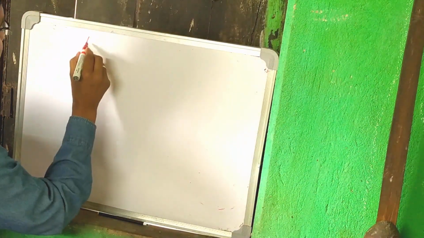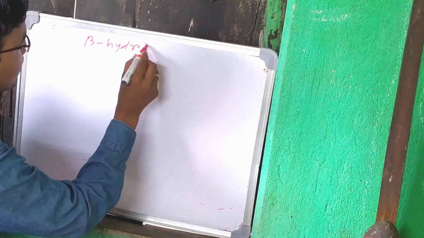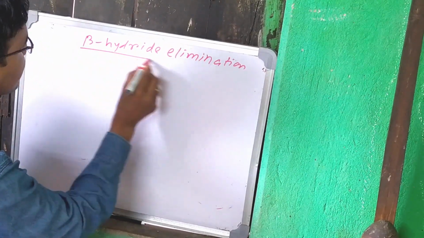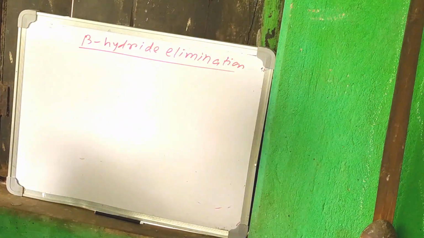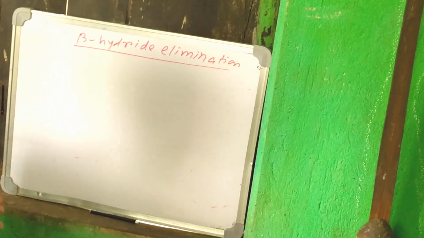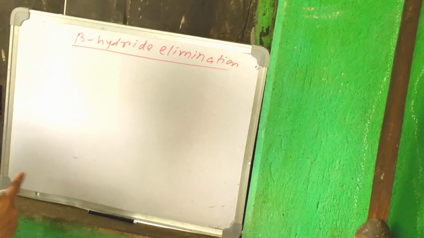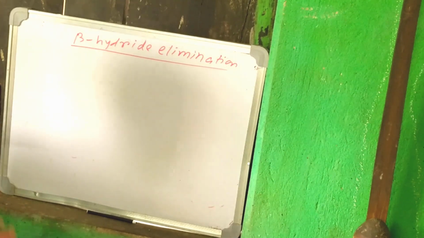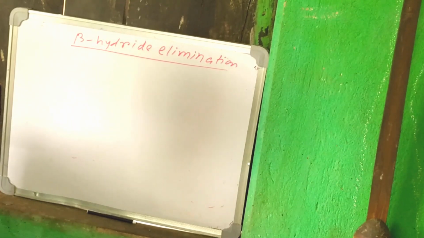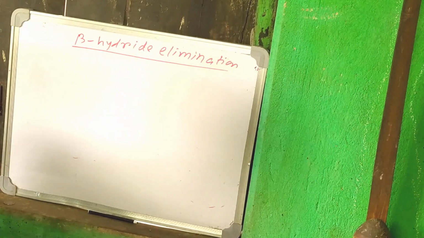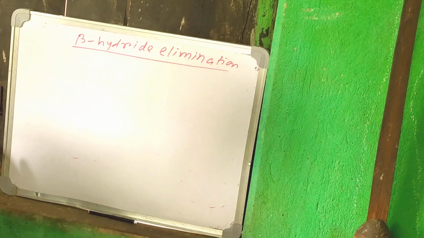Beta hydride elimination is the most important reaction in organometallic chemistry, and it is the most important unwanted reaction of organometallic chemistry. Means when some organometallic reaction is going on, if there is a chance of beta hydride elimination, then the whole organometallic reaction will be wasted. So anyhow, we have to stop this unwanted reaction, that is the beta hydride elimination. So let's talk about the conditions of beta hydride elimination of an organometallic compound.